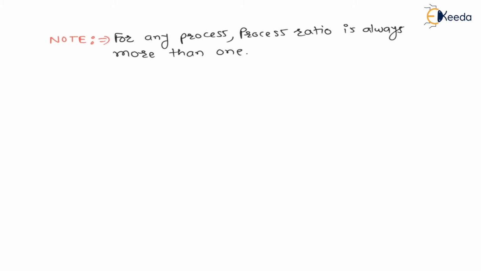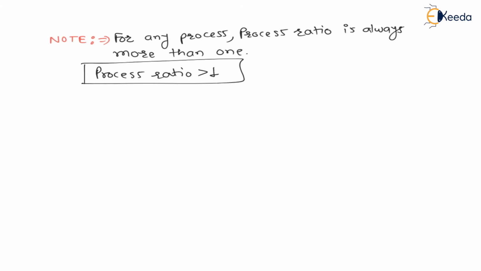My dear students, in the next lecture we are going to start actual air standard cycles or IC engine cycles. So before the start of these cycles, remember one note, that is, for any process the ratio is always more than 1. So here we can say process ratio is always more than 1. This is a very important note, right?